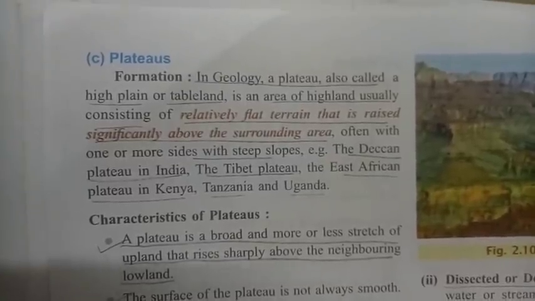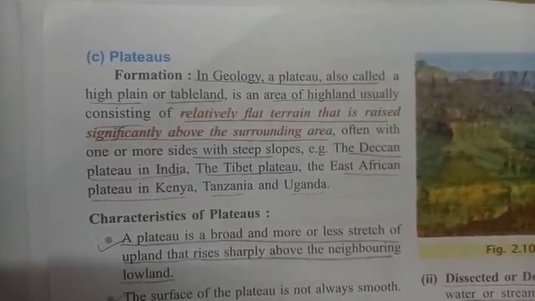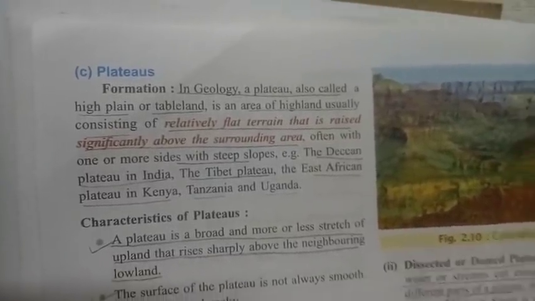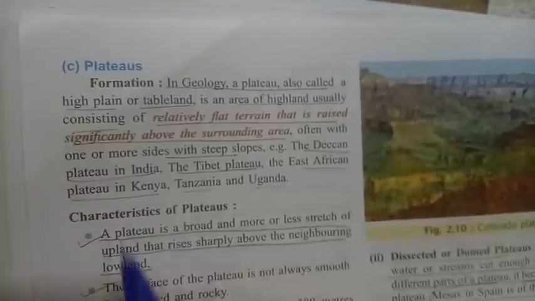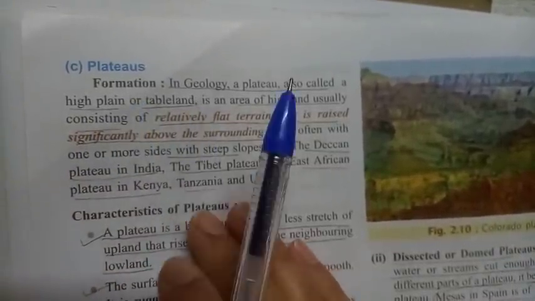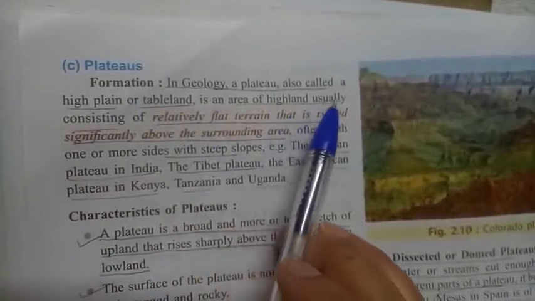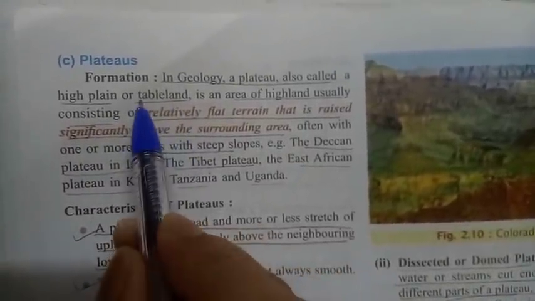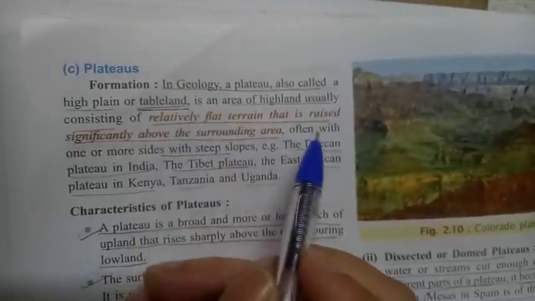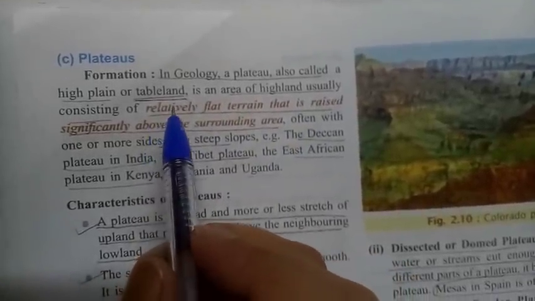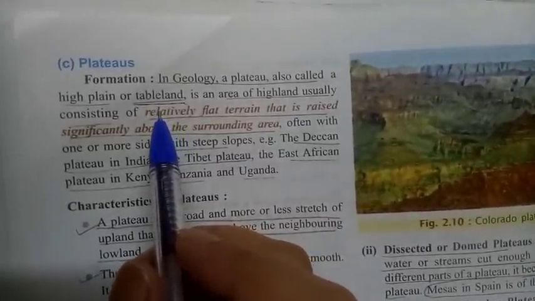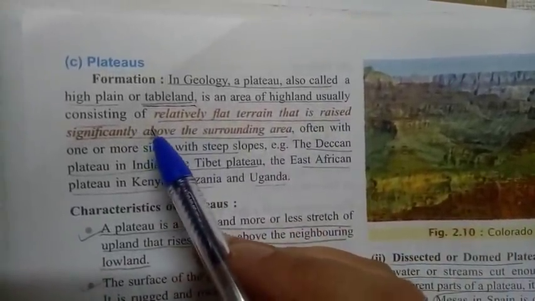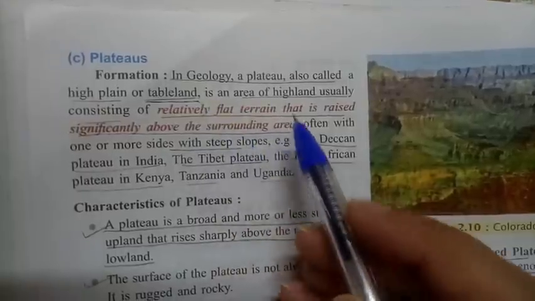Plateaus. Now we will start with the next topic, that is plateaus. First we are going to read it, what it is, then I will explain you with the help of a diagram. Formation. In geology, a plateau is called a high plain or a tableland. Underlining the word tableland. Now while I am reading it out, you people think what could be a tableland. Okay, is an area of highland usually consisting of relatively flat terrain.